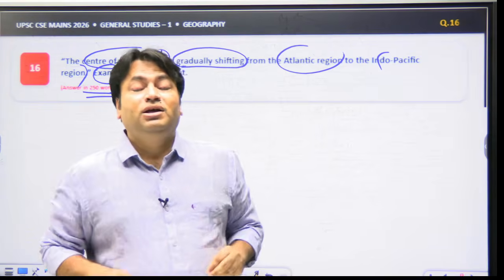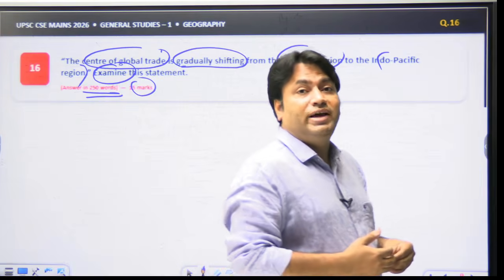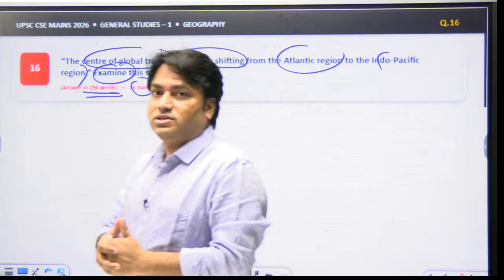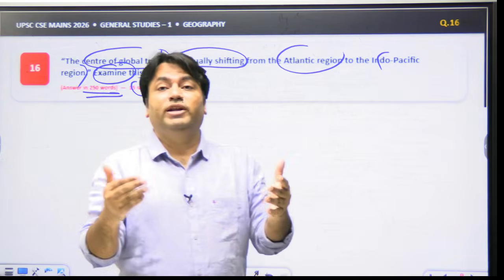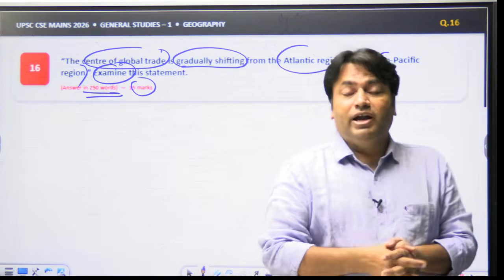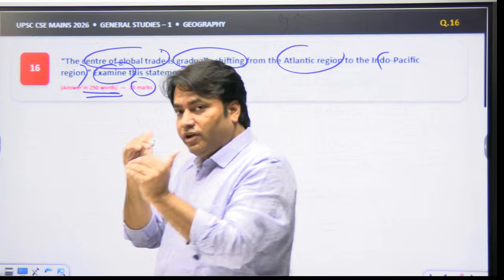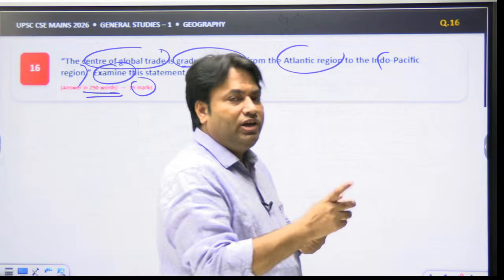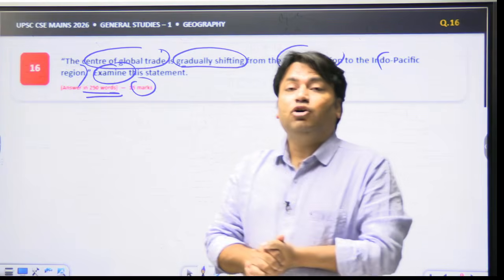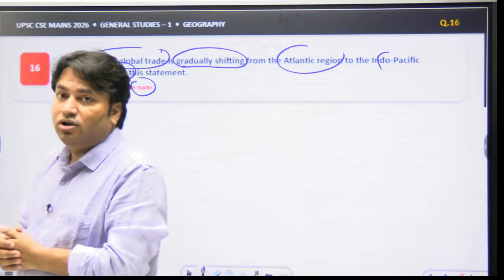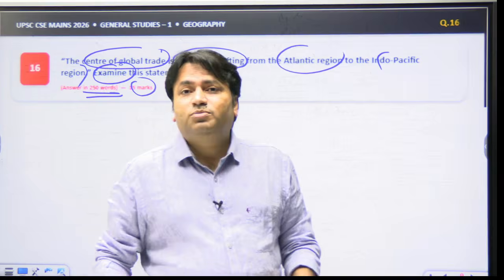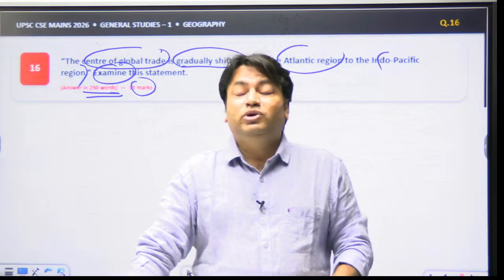For example, the demand in this question is what? We have to establish the historical dominance of the Atlantic. First, we will have to discuss why there is the historical dominance of Atlantic over trade and commerce, and why today Indo-Pacific is gaining weight. Explanation of this concept is very much important, and we have to provide geographical and economic evidence in support of this idea also. We have to examine whether the Atlantic is actually being displaced. Okay, and lastly, we have to reach a conclusion.